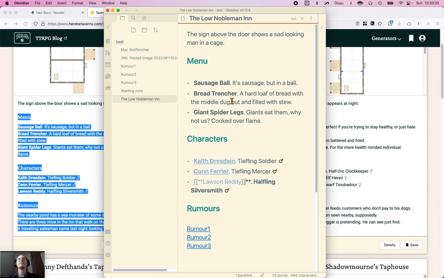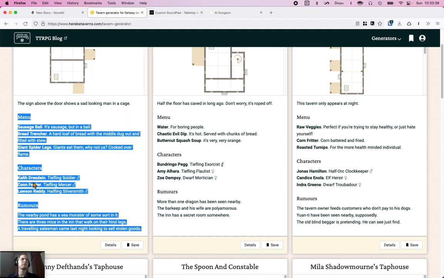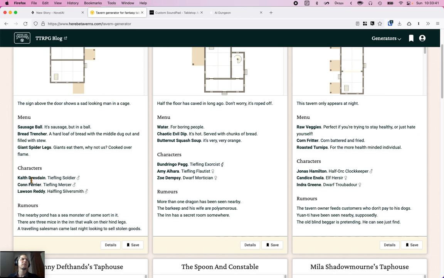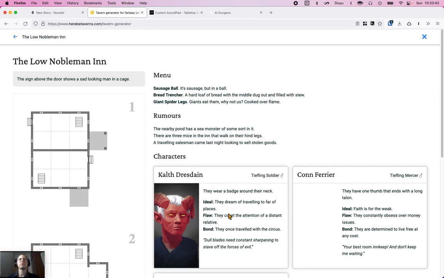And then these are the things we got on the menu. Okay, we need entries for these guys, so we click this one. So we get details, and these are the people.